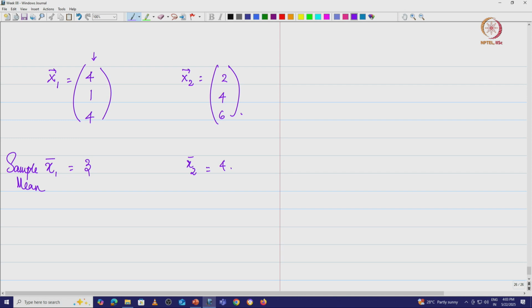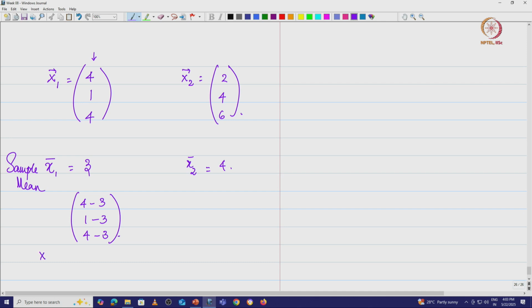Now if you look at this, what is interesting is I had my data which is 4 1 4. Now I want to find out how much this data is deviating from the mean. Therefore what should I do? I should subtract the mean from each of these data points. So I have to do 4 minus 3, 1 minus 3 and 4 minus 3. This is what I need to do.